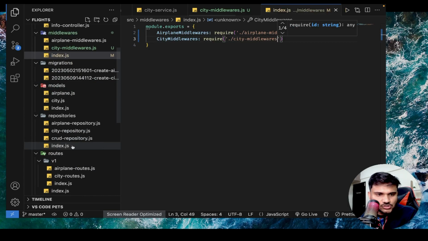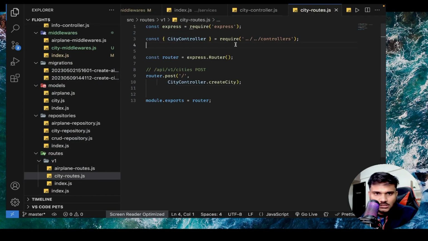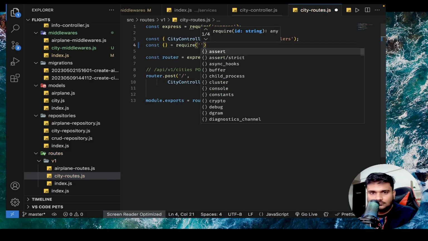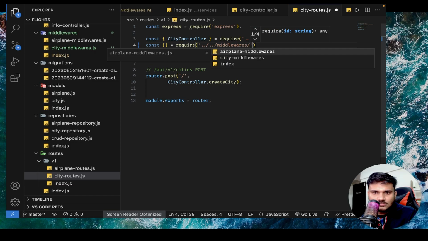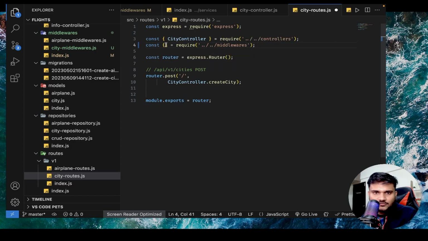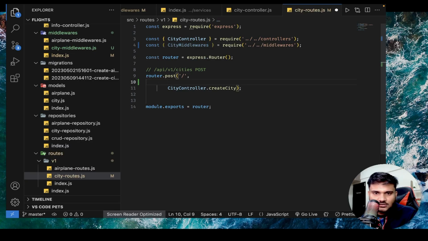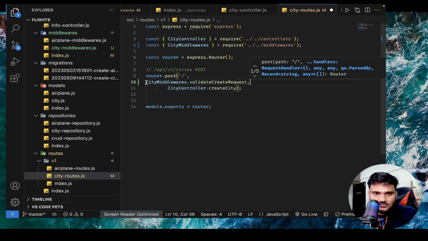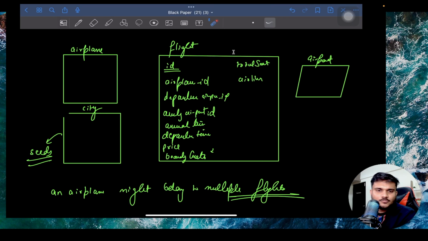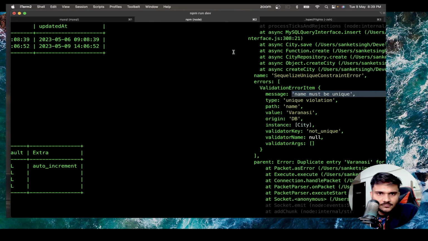And in the routes, let's get it. Middlewares, right? And we'll say city middlewares. And here we will register city middlewares dot validate create request. As simple as that. Let's see if the server is running.